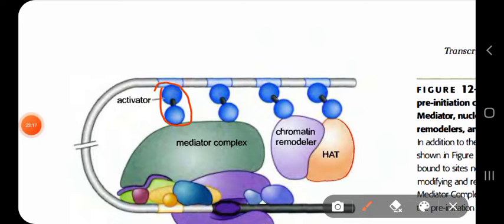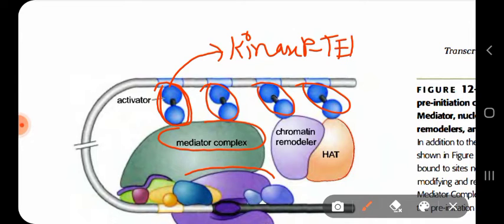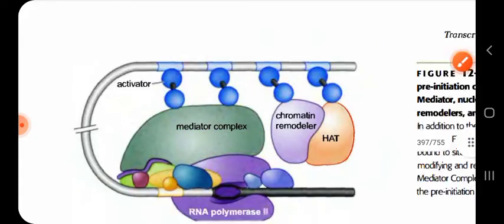These are the activators which initially bound with the RNA polymerase via the mediator complex. These activators are recruiting these enzymes called kinase P TEFB. TEFB, well, TEF means transcriptional elongation factors.